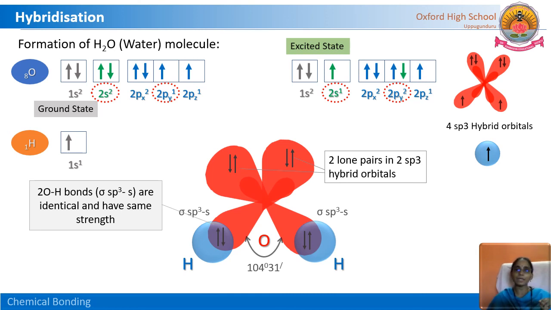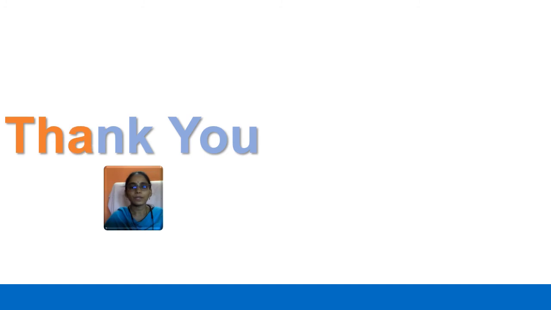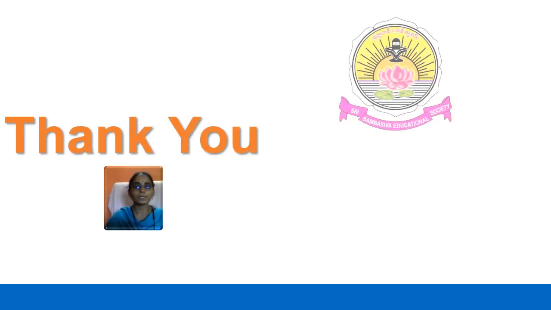So finally, hybridization is explained, and the reason behind the equal bond strengths, equal bond angles and identical bonds, all these things are explained by hybridization. Go through the textbook. All these are new concepts to you. This is for today. Practice these molecule shapes and hybrid orbitals. Thank you.